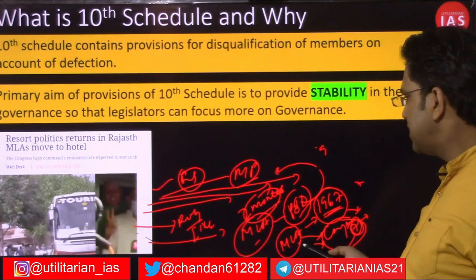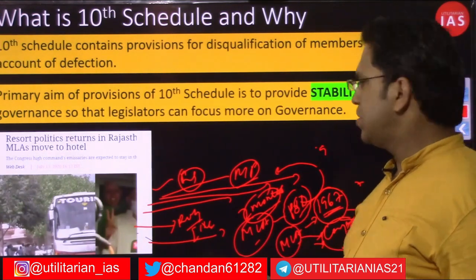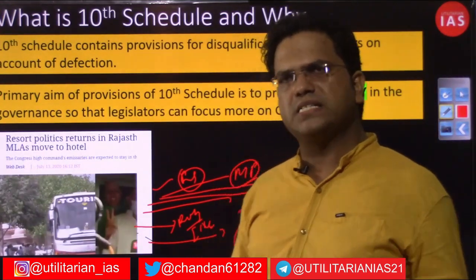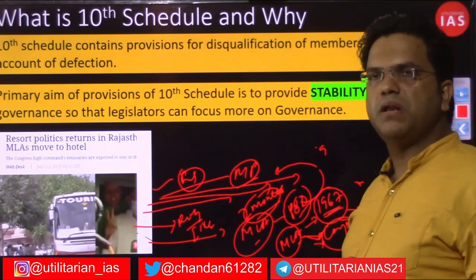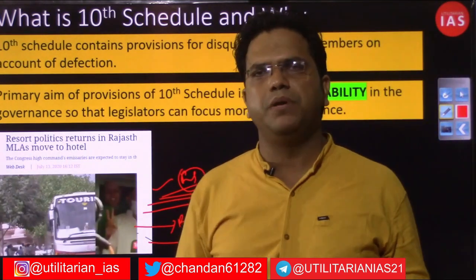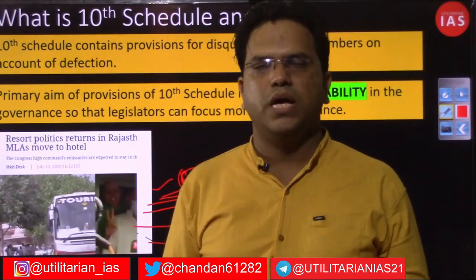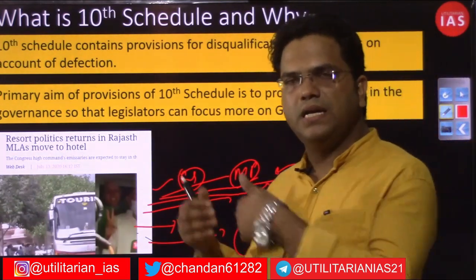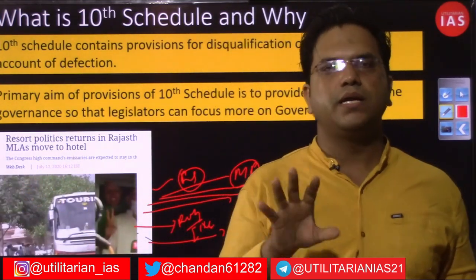And as I already told you, it is not only governance during that period, because why are these MLAs defecting? Is it due to some principled, moralistic reason? No, not all the time. Yes, morals can be a reason. If the ruling party is not serving the public interest, then there may be a certain percentage of MLAs or MPs motivated by principle, who say that just because my party is not serving the public interest, let me defect to another party and let the other party form the government, perhaps running a principled government.